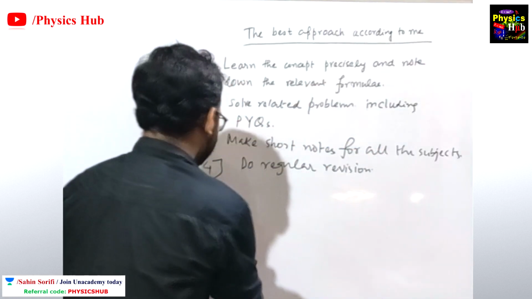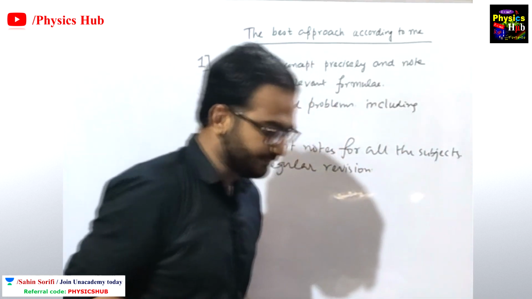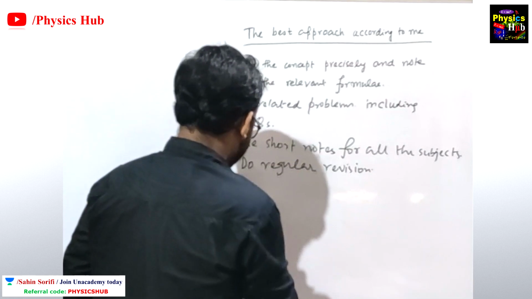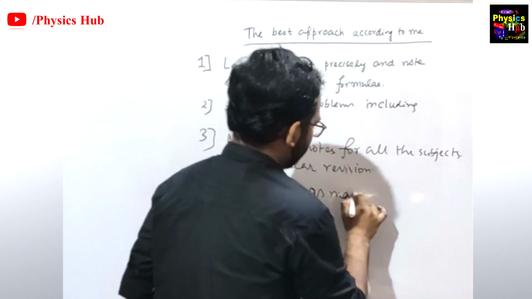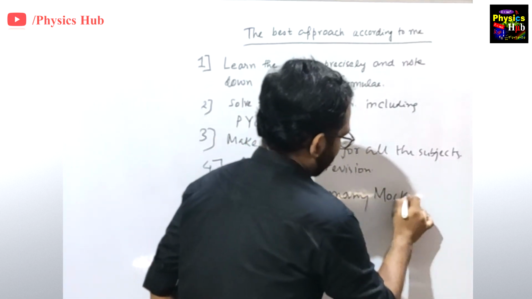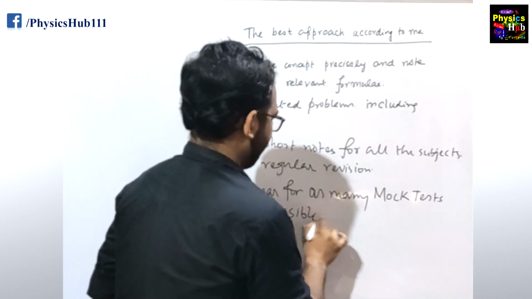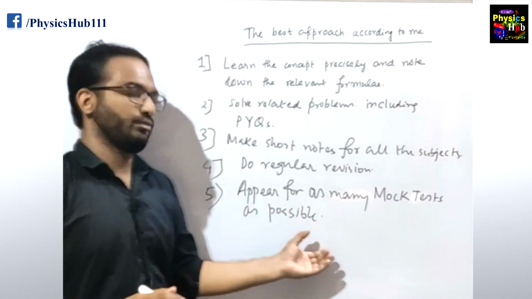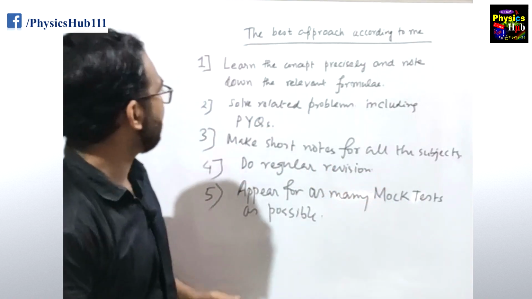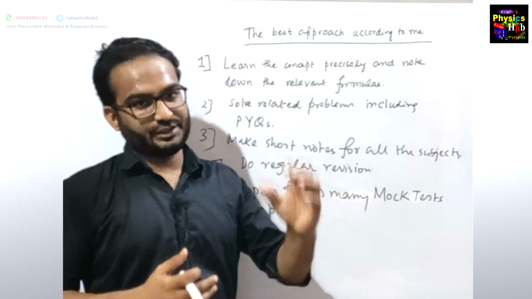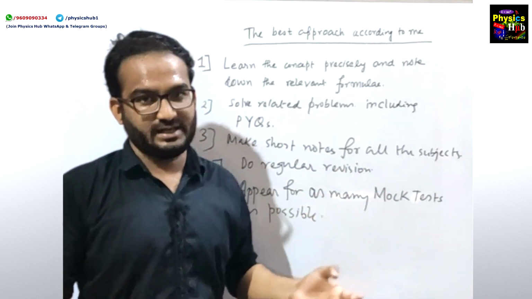At number 5, last but not the least, I think this is the most important among all the points: appear for as many mock tests as possible. This is the most important point. You have to appear for a sufficient number of mock tests. So these are the 5 points which I would like you to follow. If you follow these 5 points, I hope you will definitely crack JRF.